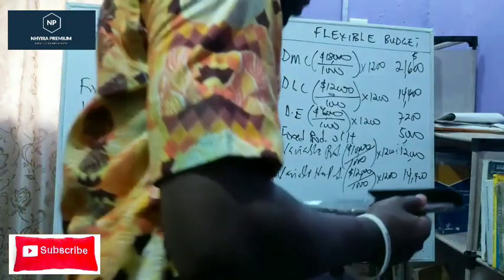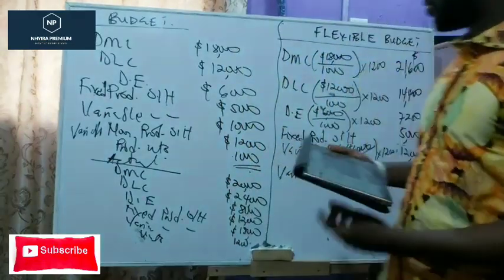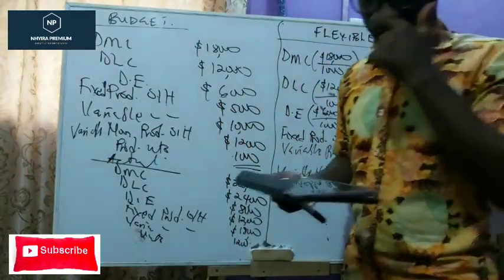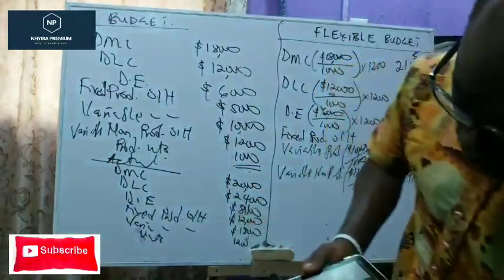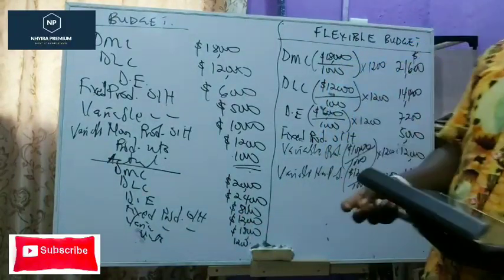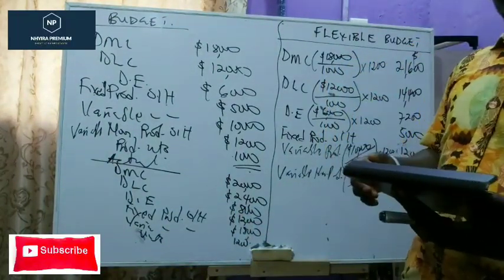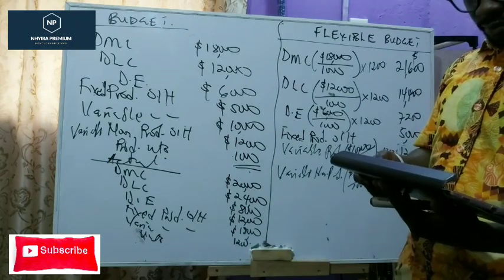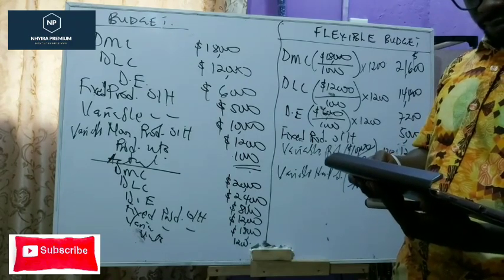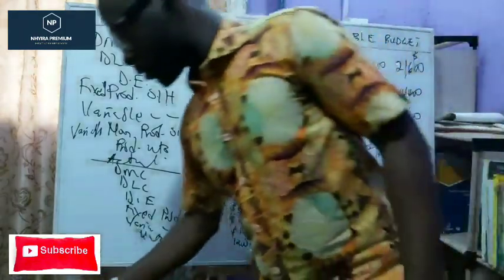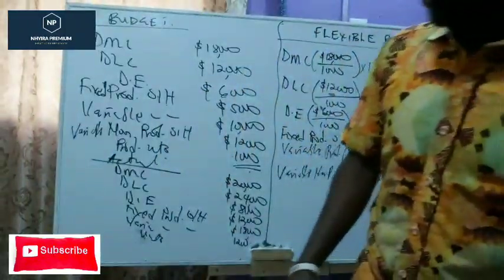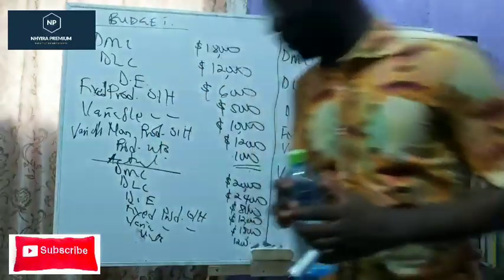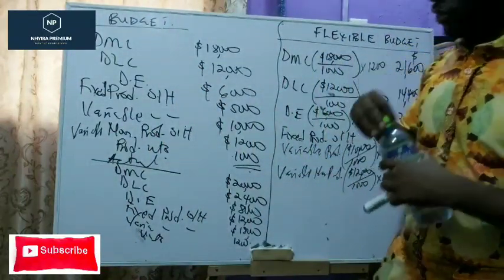All right, so I believe you are through with your writing now. We can now go to the flex budget. So you comment below with your question. All right, Desmond, I see you. Thank you for the love.